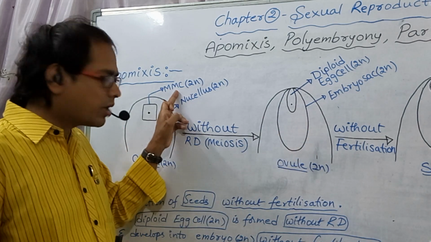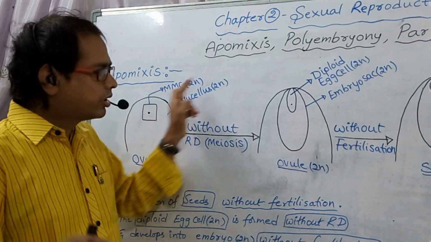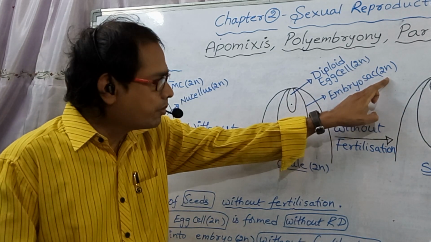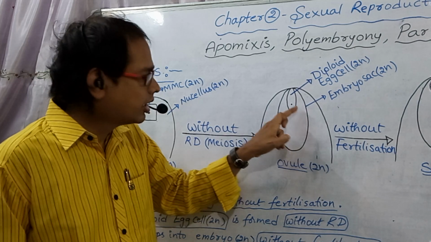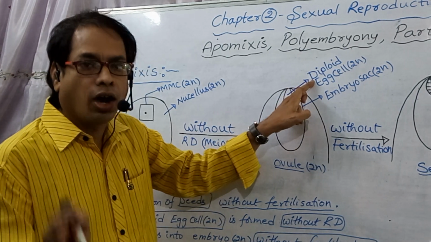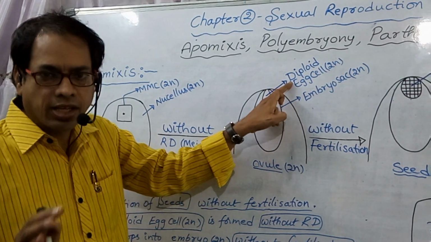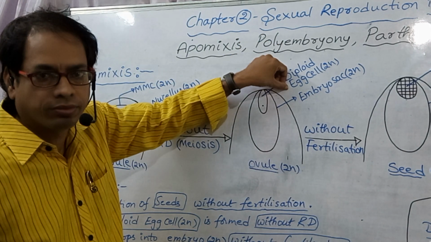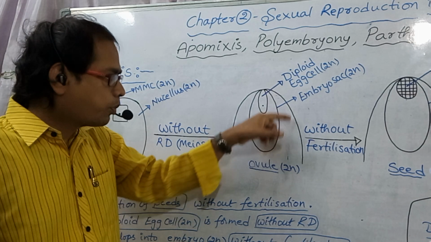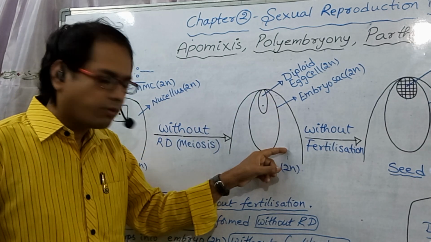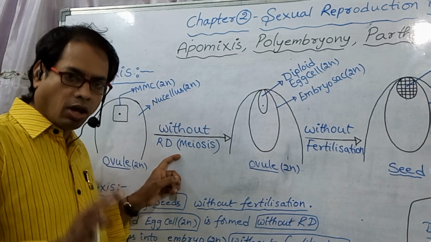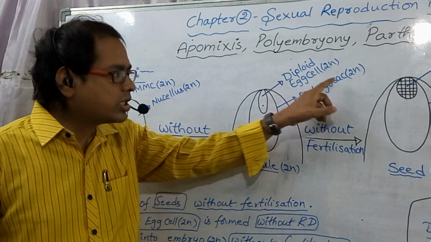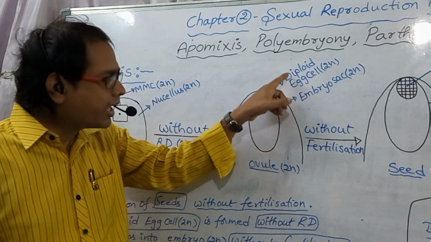The megaspore mother cell is diploid, that's why the embryo sac is also diploid. As embryo sac is diploid, the egg cell is also diploid. So this is a diploid egg cell. Diploid embryo sac is formed without reduction division or meiosis, and as embryo sac is diploid, a diploid egg cell is formed.